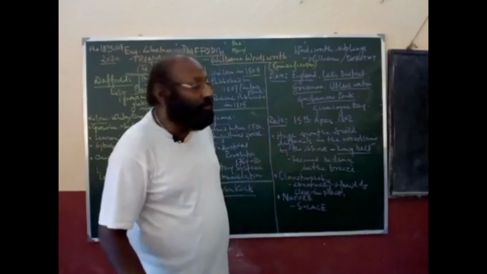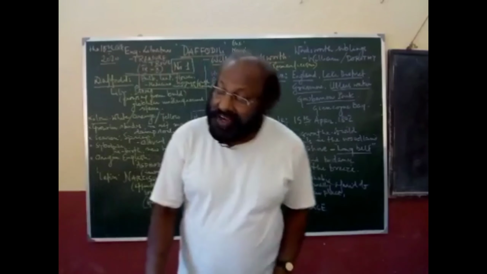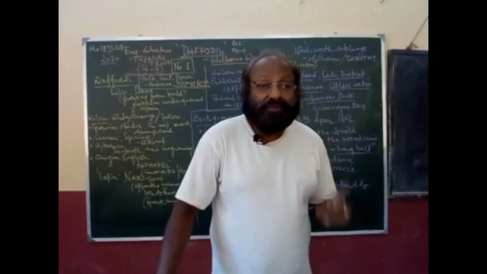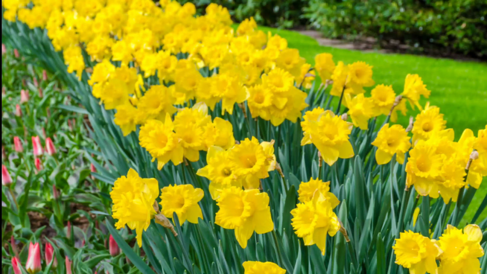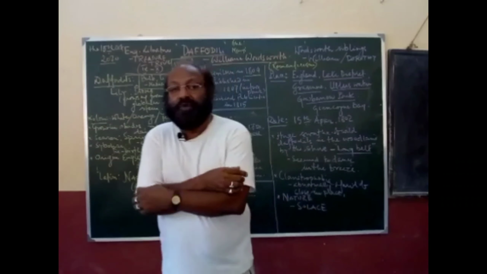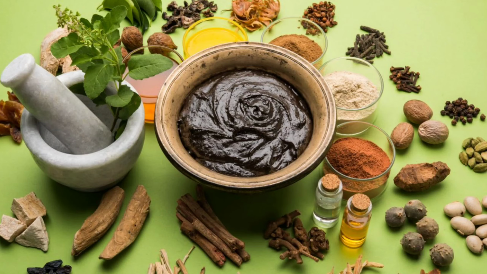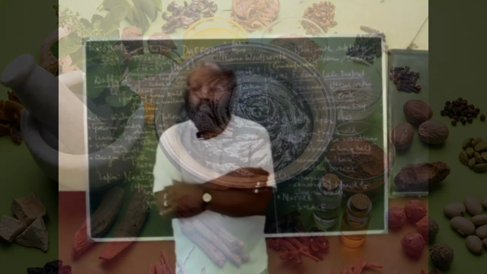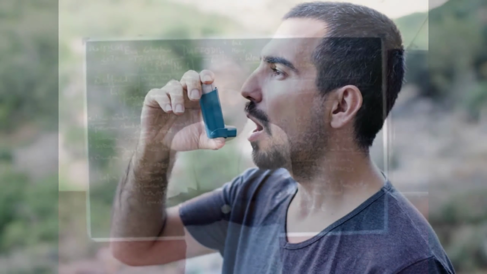And this plant is a source of very good medicine. The bulb, the flower, and the leaves of this particular flower are very, very useful for the production of medicine, and it is used for treatment of whooping cough, cold, and asthma especially.